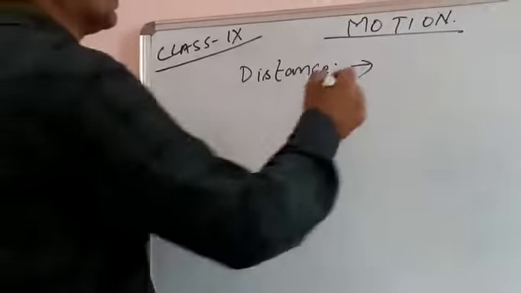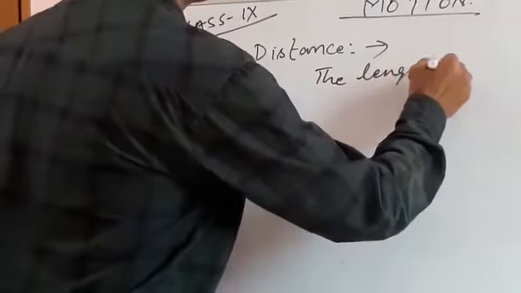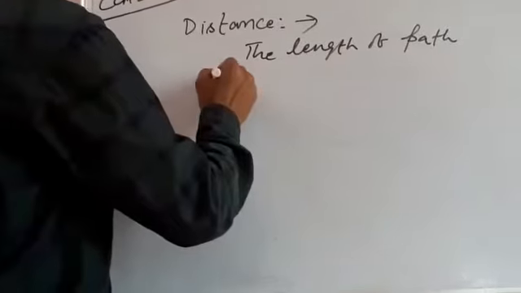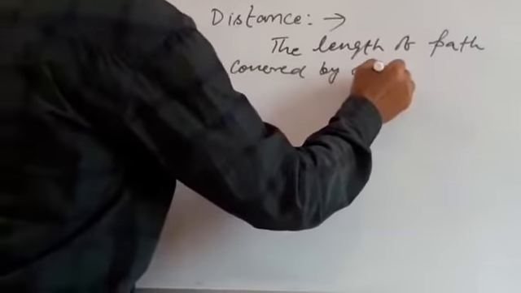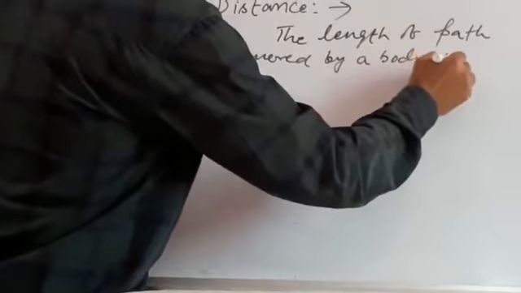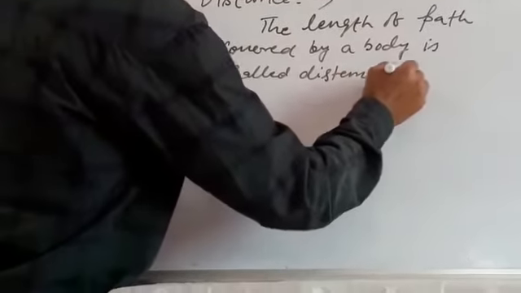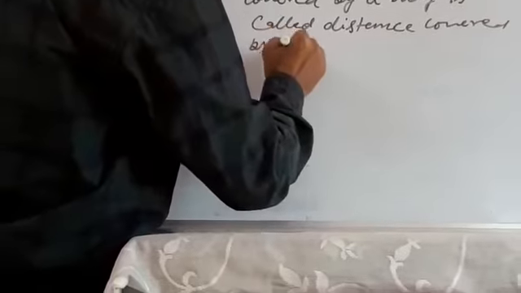So the length of the path covered by a body is called distance. Distance covered by a body.